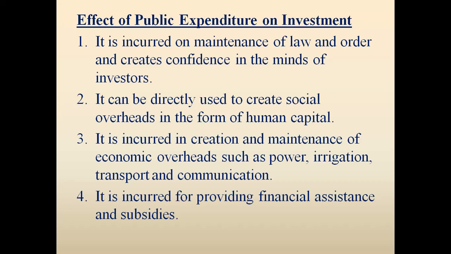Okay, and through transportation, when the roads are constructed, the transportation facility will be better. Like there are four means of transportation, we already know that: roadways, airways, railways, and waterways. Okay, so the government can invest on the transportation, as well as the communication also.